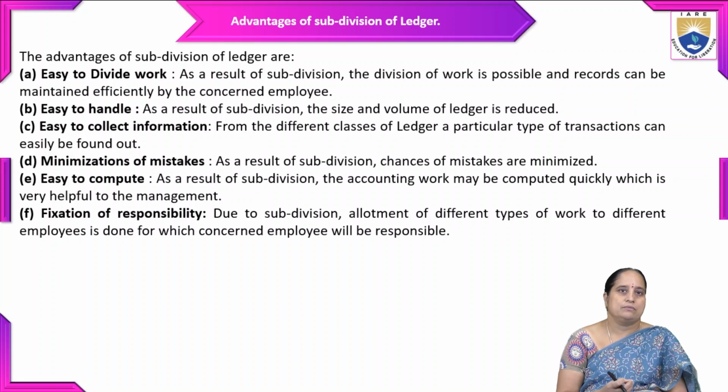And fourth one is minimization of mistakes. When you subdivide the ledgers, you can easily rectify the mistakes, and also we can minimize them. Next is easy to compute. As a result of subdivision, the accounting work may be computed quickly, which is very helpful to the management. The next one is fixation of responsibility. Due to subdivision, allotment of different types of work to different employees is done, for which the concerned employee will be responsible.